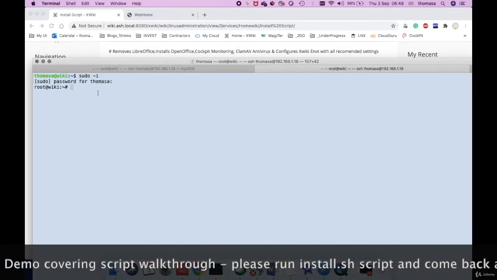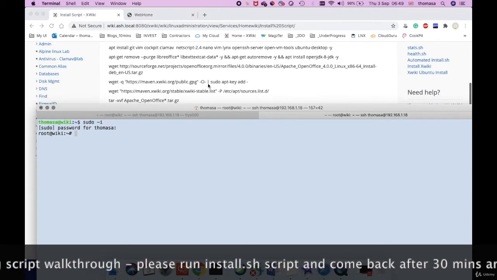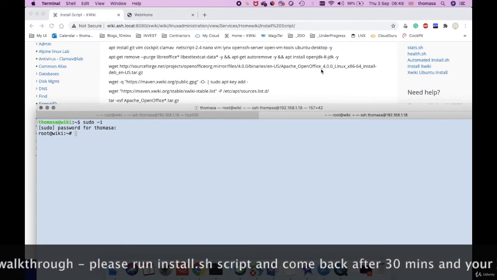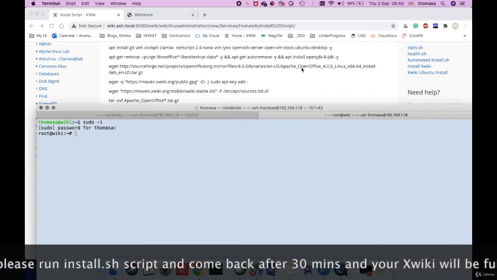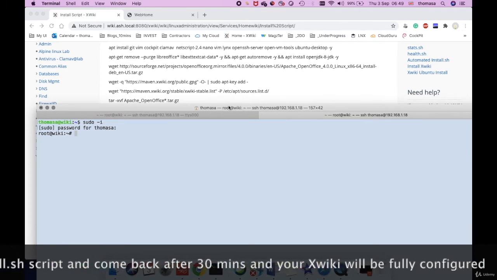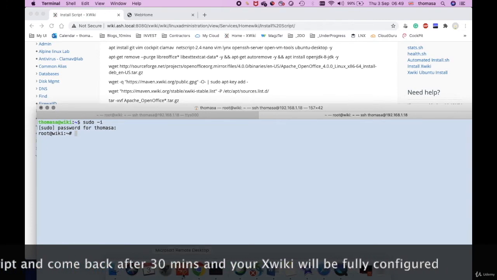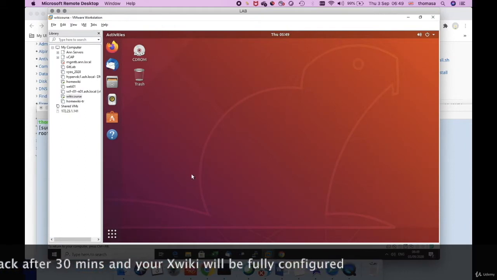So now what we need to do is to compare what exactly was done. What I did in this script is to install OpenOffice as a first task. So let's see if OpenOffice is installed, and we're going to check if the graphical installation was also done when it ran the Ubuntu desktop as well. So let's log into the server through the graphical interface. Okay, it takes me into the graphical interface. So we know that the graphical interface is now working.